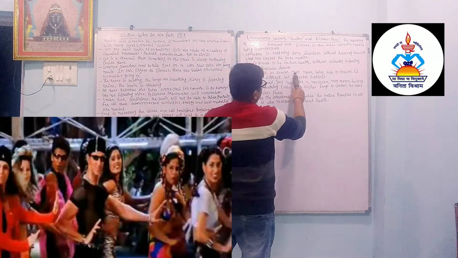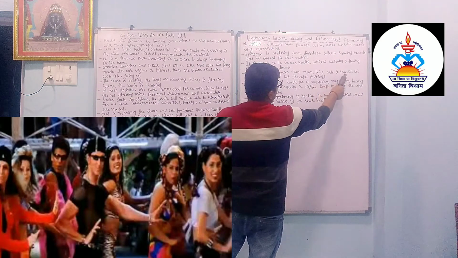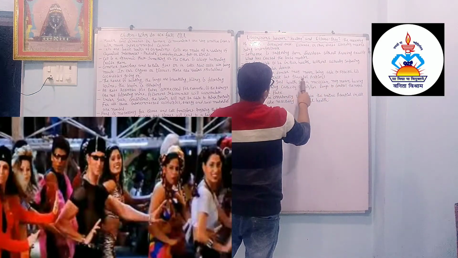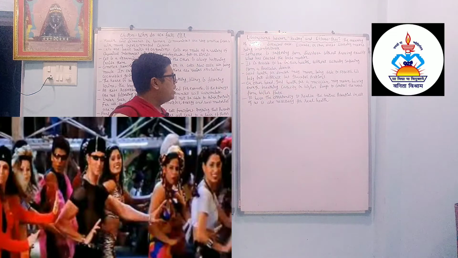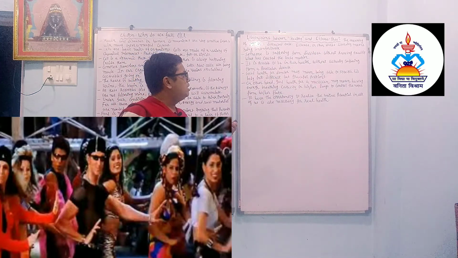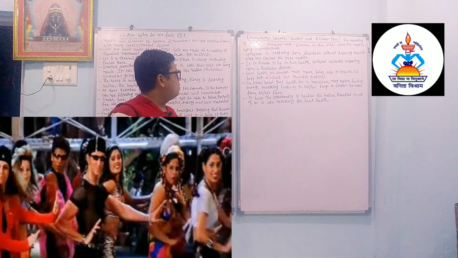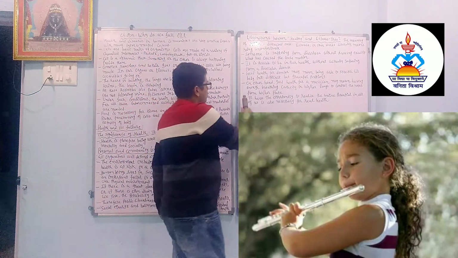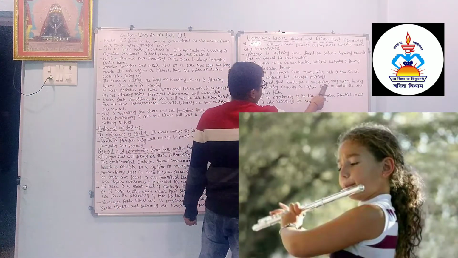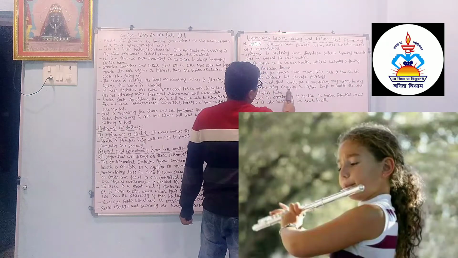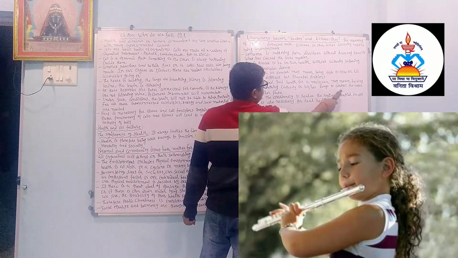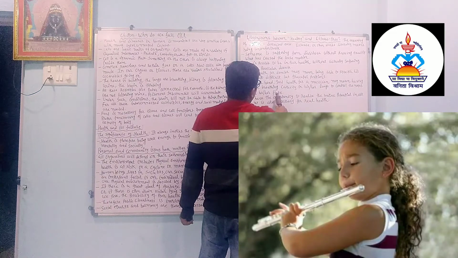Good health for a dancer may mean being able to stretch his body into difficult but graceful positions. So here good health for the dancer is given. So this is the health of a dancer, that he or she can stretch different body parts very gracefully. On the other hand, good health for a musician may mean having enough breathing capacity in his or her lungs to control the notes from his or her flute.